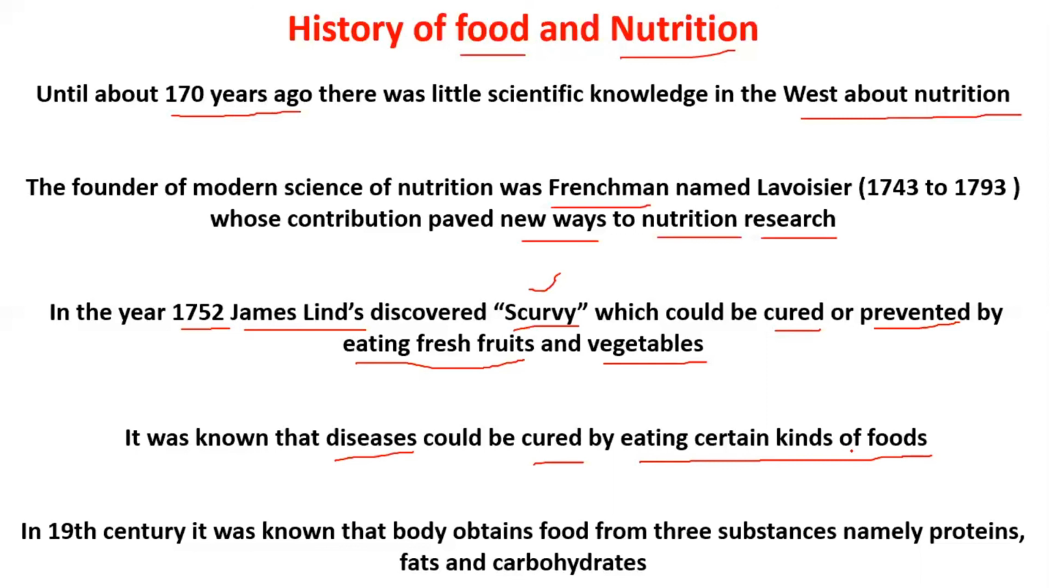In the 19th century, it was known that the body obtains food from three substances, namely proteins, fats, and carbohydrates. So by this we have completed our first lesson.